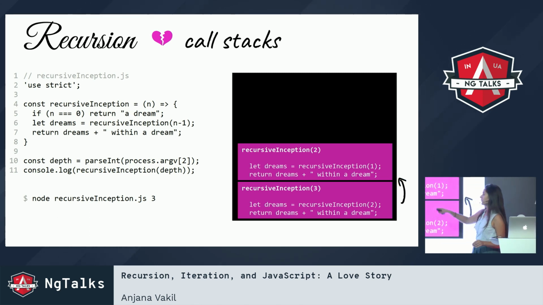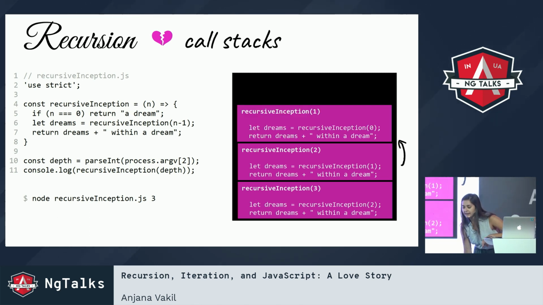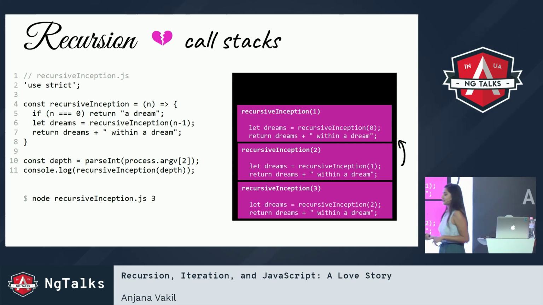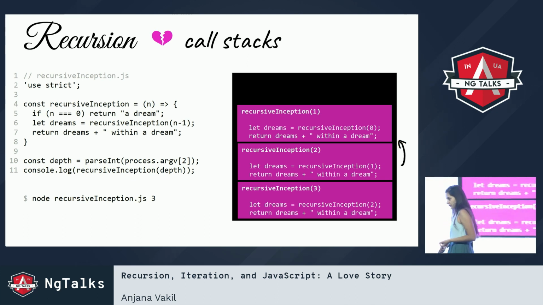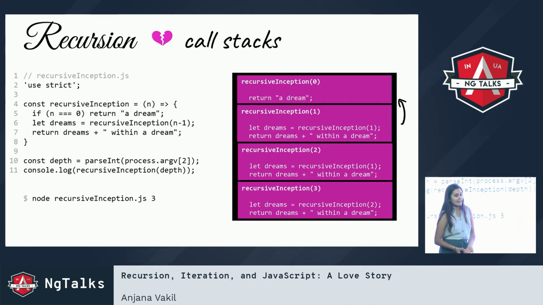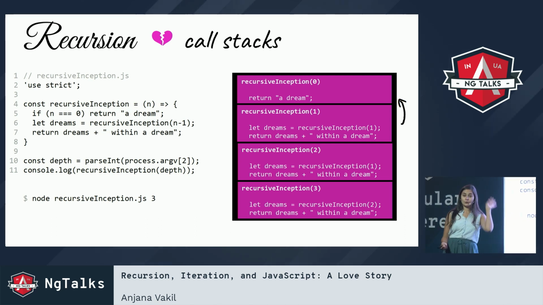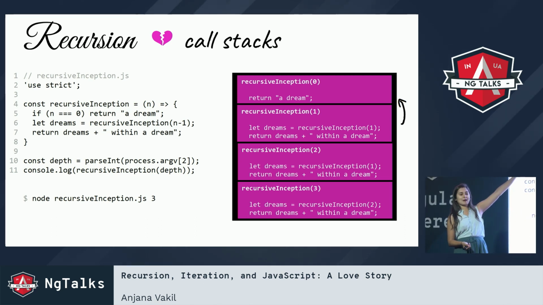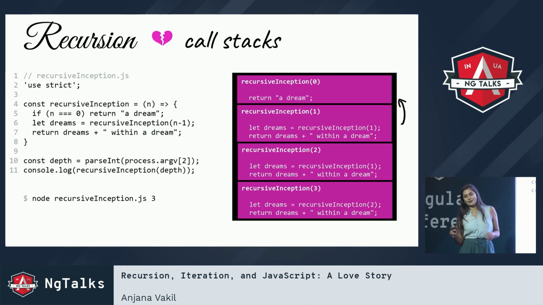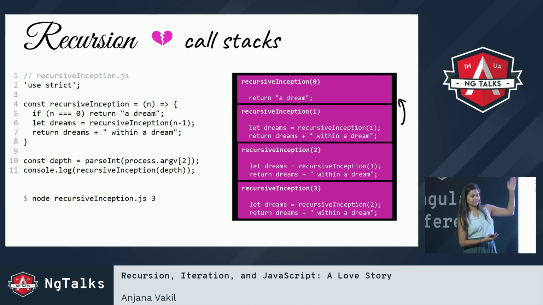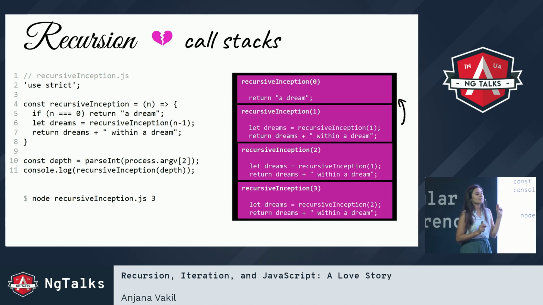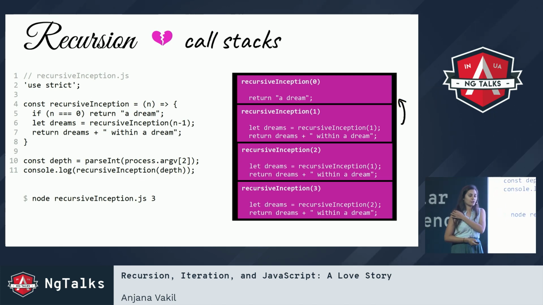It's going to make a recursive call to recursive inception of 1, which now has a new stack frame for it, and then this is going to call recursive inception of 0, so I need a new stack frame for that. Now I've hit my base case, right? So n is 0 now, so I don't need to make any more recursive calls, and phew, because I've just come up against the limit of my stack. Now, in real life, it's a little bit more than 3, but now I can just return the phrase a dream.